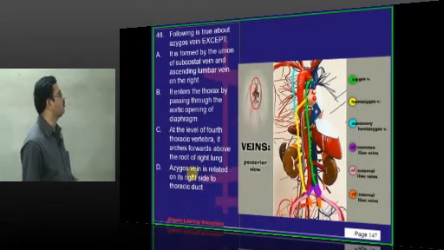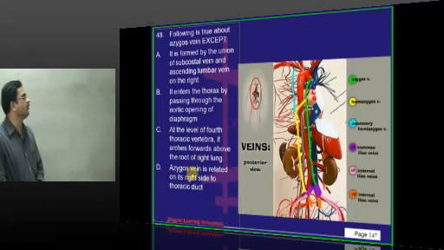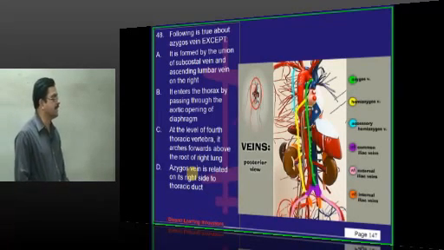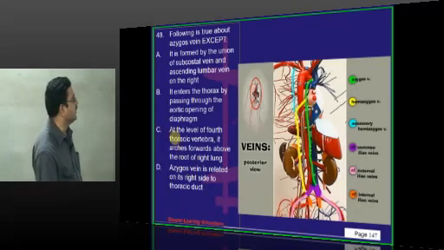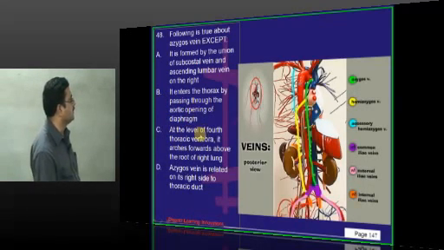The following is true about the azygos vein. It is formed by the union of subcostal vein and ascending lumbar vein. So that is true. It enters into the thorax passing through the aortic opening. That is true. At the level of fourth thoracic vertebra, it arches forwards and opens into the root of the lung. Azygos vein is related on the right side to thoracic duct.